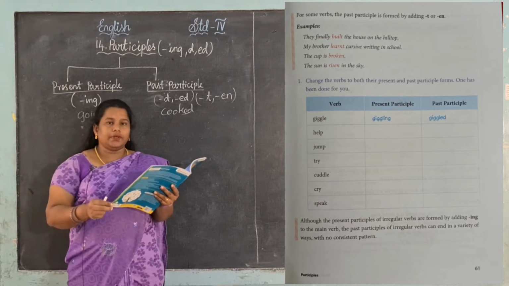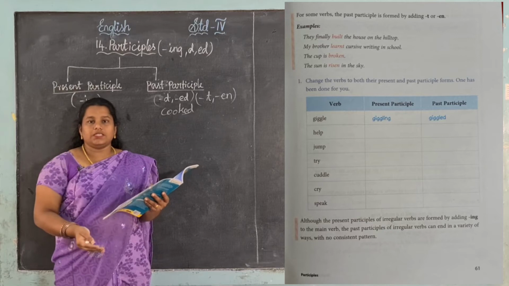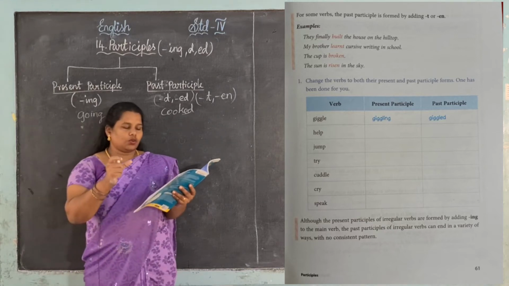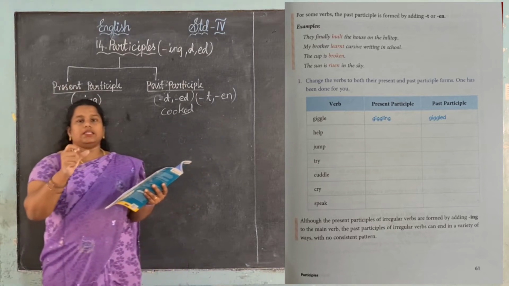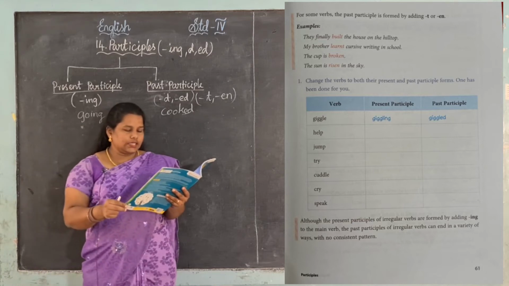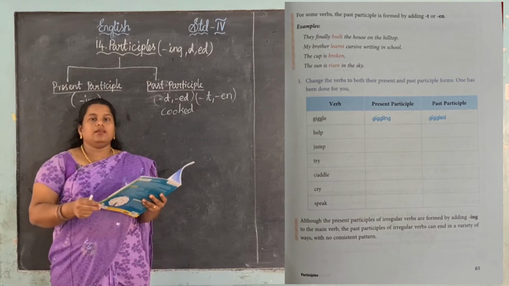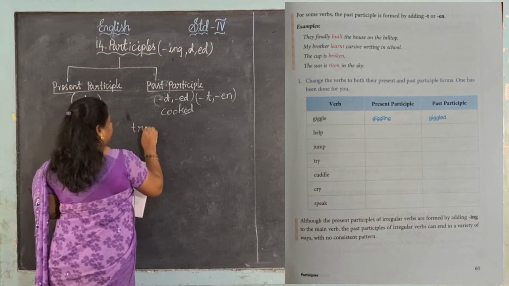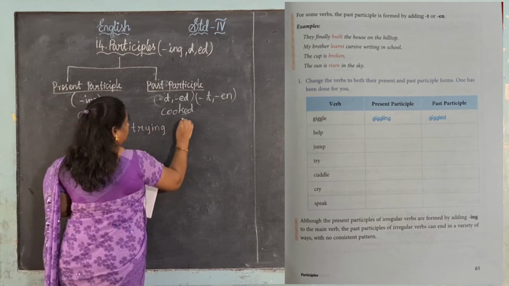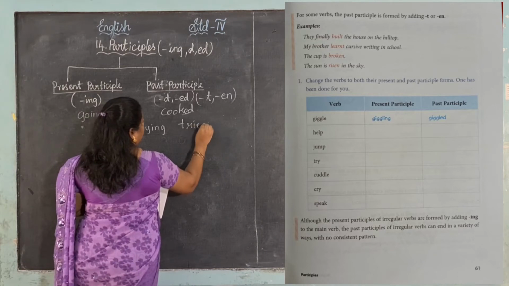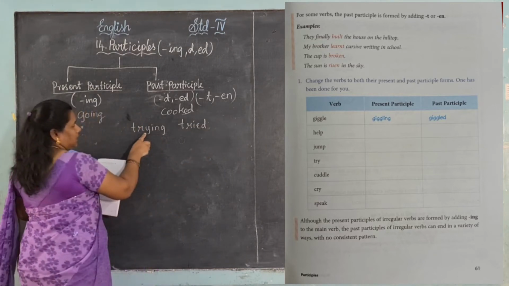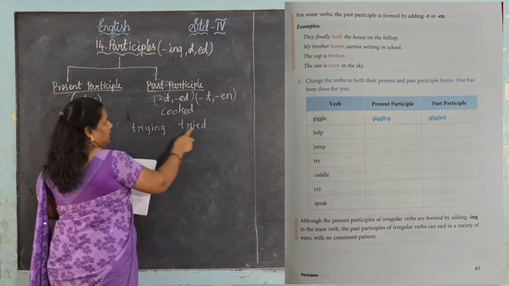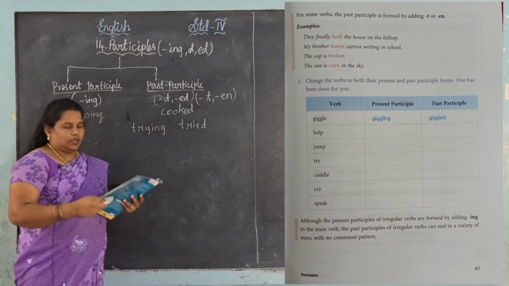Next one, jump, jumping, jumped. It is very easy, right? Just you are going to add ing and ed with the verb, right? Yes, next one, try, trying, tried. See, trying, tried. Tried, you want to write like this because y is there, means you want to strike out the y, then you want to change it into ied.